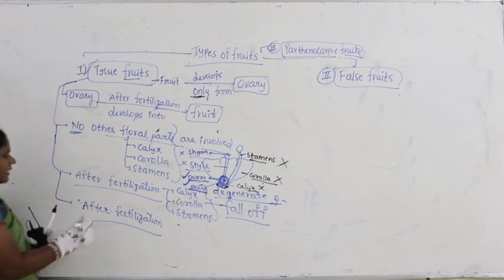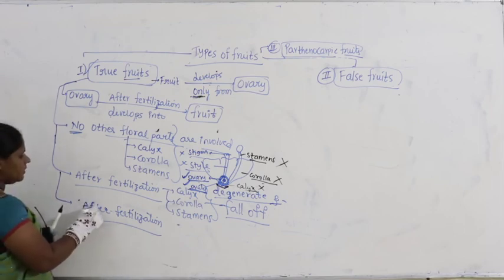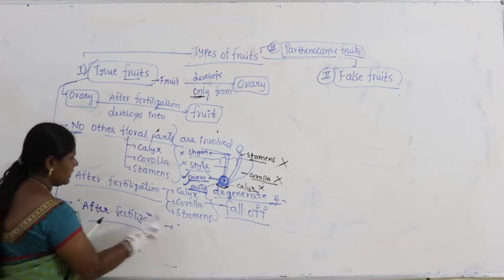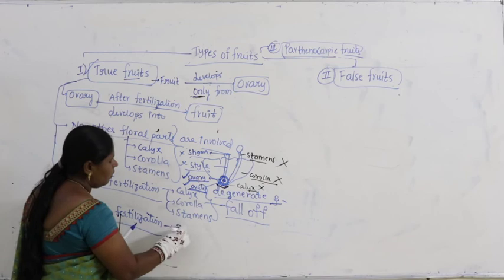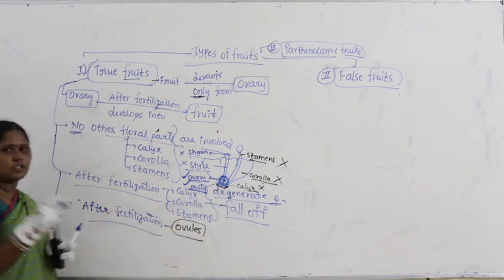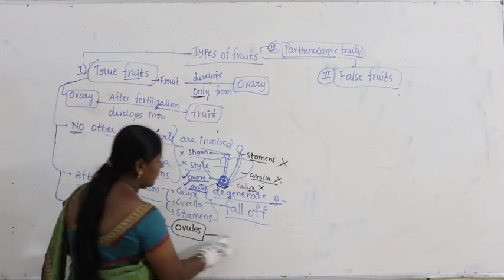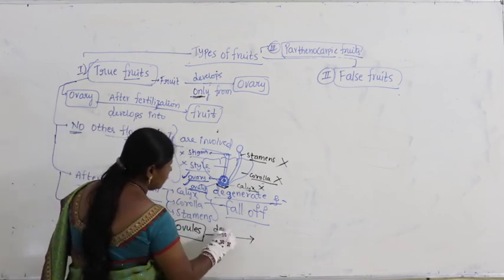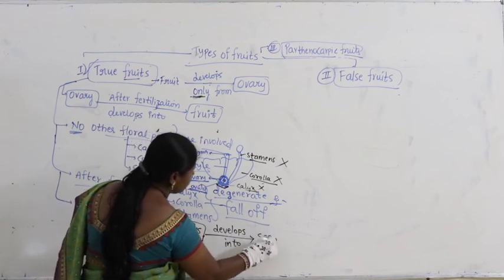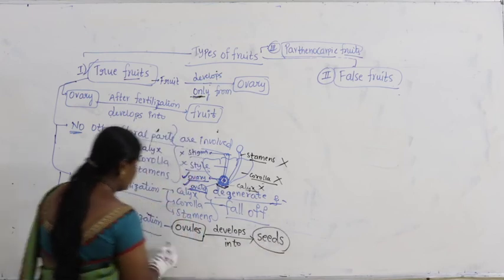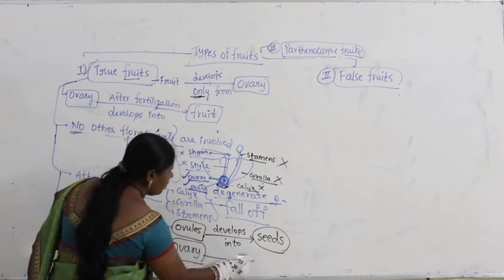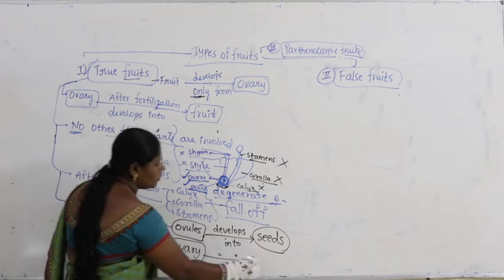So what can we write? Let us see what are the changes which happen here. After fertilization, ovules, meaning the round colored structures inside this, develop into seeds, and the ovary develops into fruit.